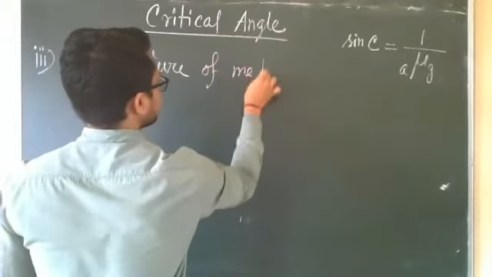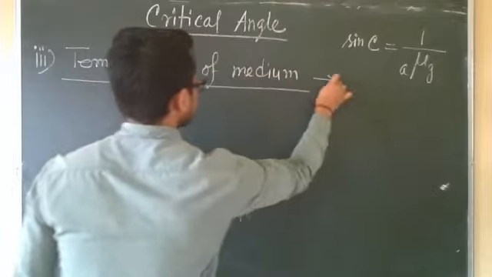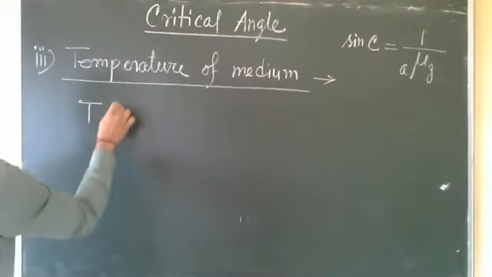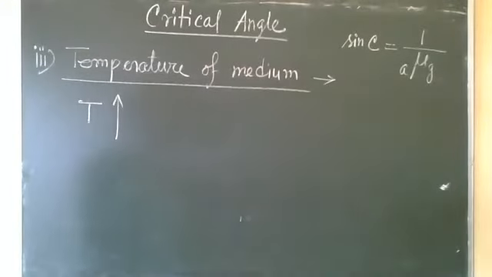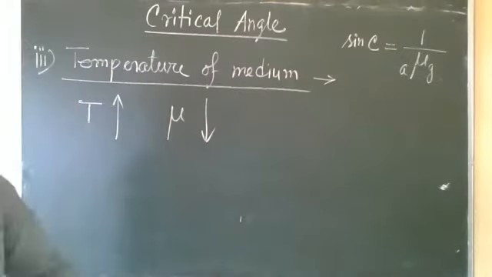Refractive index will decrease. If temperature increases, then refractive index will decrease.